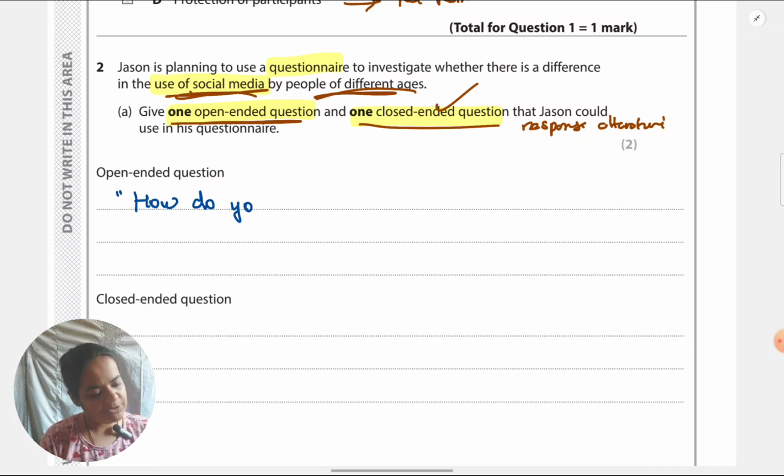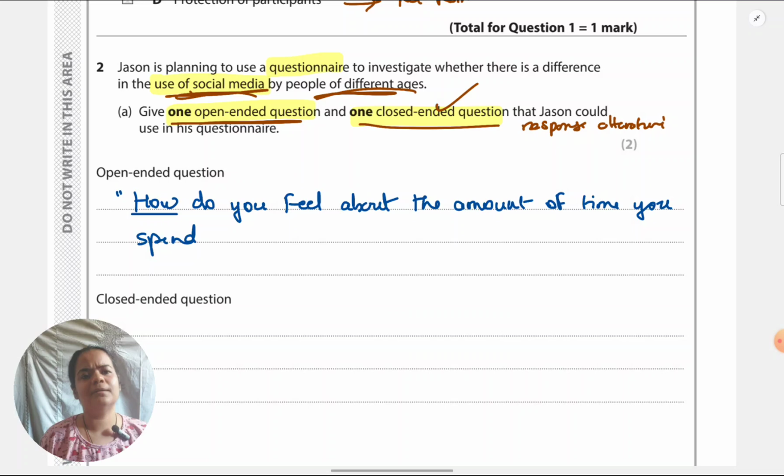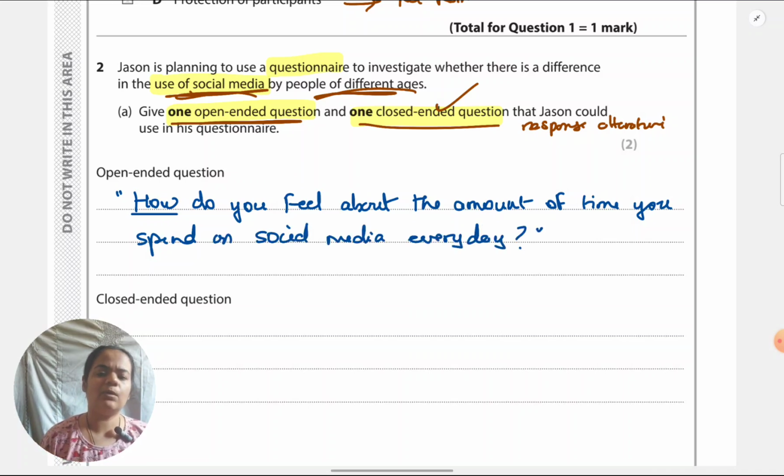Coming to a closed question, I would take it as, again let me take it to do something with time only, because after all it's about different ages, definitely they want to compare the time for which people are using social media. Your questions do not have to be about time, they've not asked directly. It could also be which platforms you're using or why do you use social media, for what purposes.